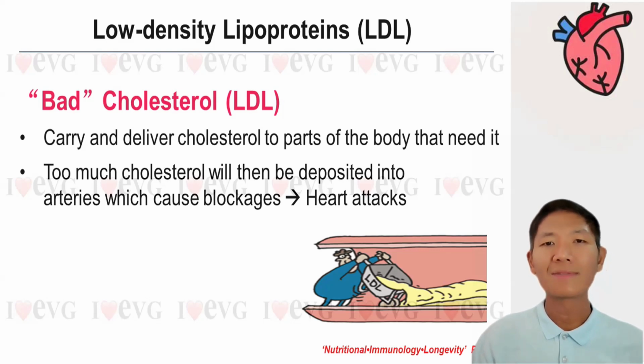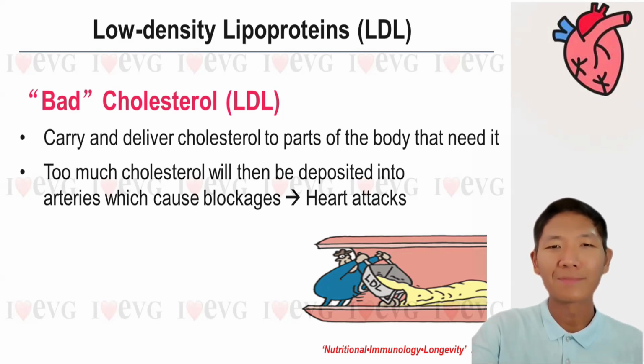When there is an excess of LDL, which is bad cholesterol, it will be directly deposited into our blood vessels, forming plaque. If it accumulates over time, it will cause arteriosclerosis, causing severe blood vessel blockage and leading to stroke and heart attack. So the higher the LDL, the worse it is for the body, which is why we call it bad cholesterol.